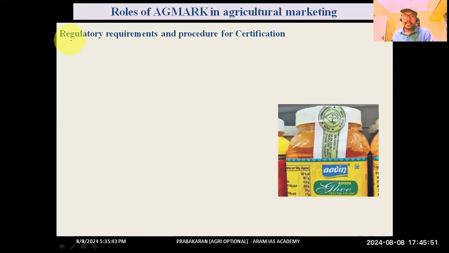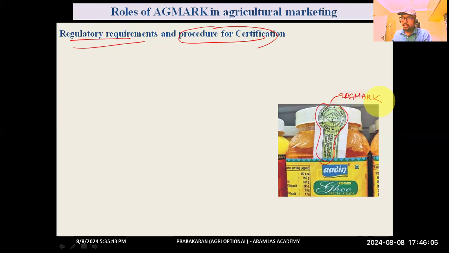The next slide was regulatory requirements and procedure for certification. This was the AGMARK symbol. You might have seen a symbol like this. The symbol was for the product ghee prepared by Avin. For certain commodities it was voluntary, but for other commodities it was compulsory. So let's see for which commodities it was voluntary and for which it was compulsory.